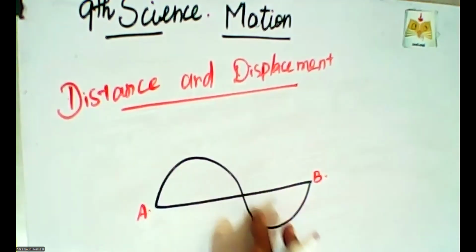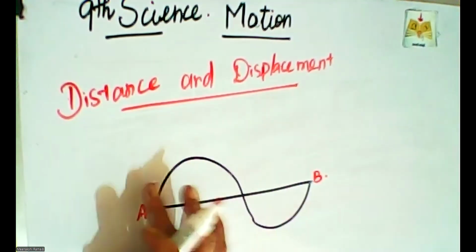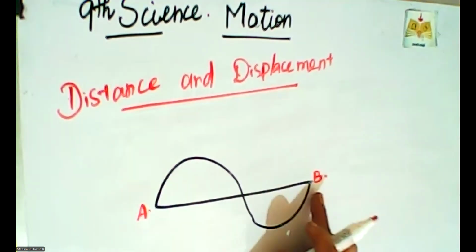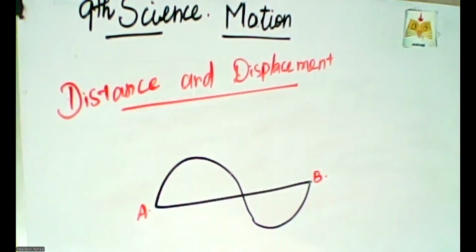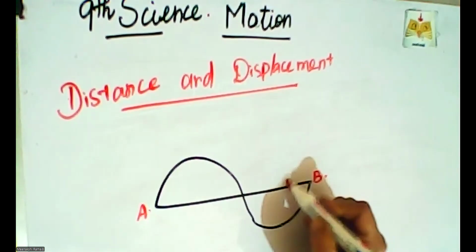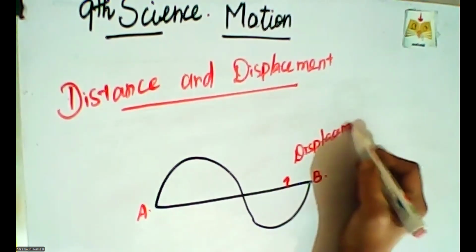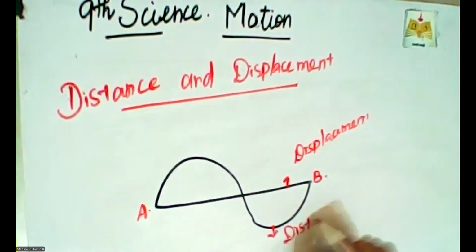This kind of to and fro path is called distance. Next concept, the length of the straight line A to B is called the displacement. So this is called displacement, and this is called distance.